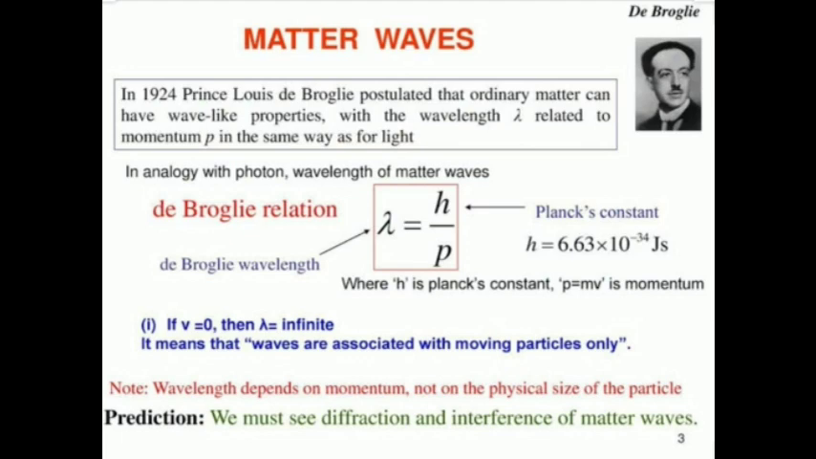We already told you, if velocity is equal to 0, then lambda is infinity. It means that waves are associated with the moving particle only. So based on that, here we are trying to explain the quantization of angular momentum. That is nothing but the angular momentum equal to nh divided by 2 pi, otherwise mvr equals nh divided by 2 pi.